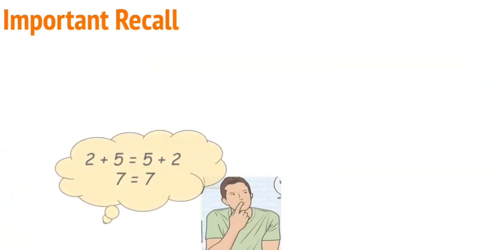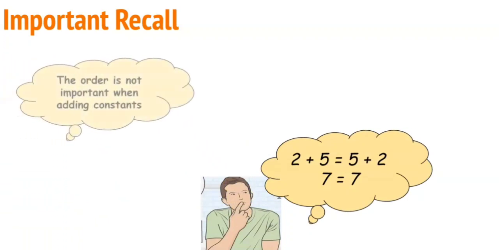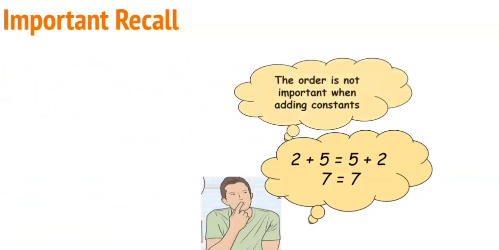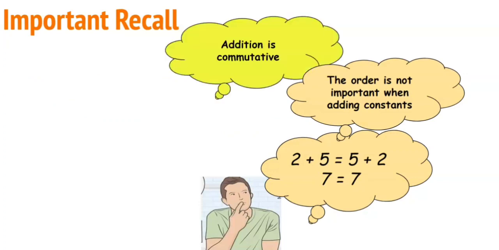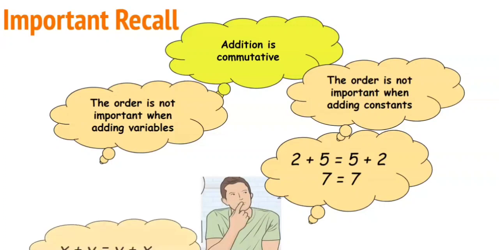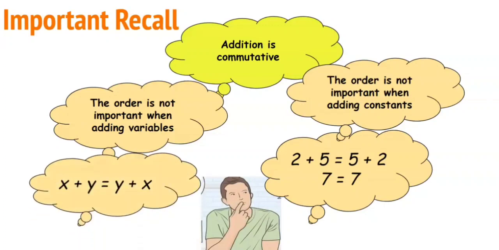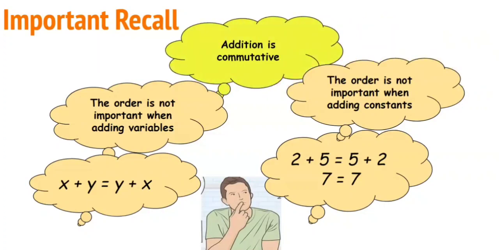If we have 2 plus 5, it's the same thing as 5 plus 2. So 7 is equal to 7. This tells us that the order is not important when we're adding constants. In other words, addition is commutative. The same is true when we are working with our variables. The order is not important when we're adding variables. Therefore, x plus y is the same thing as y plus x. So overall, let us remember that addition is commutative.